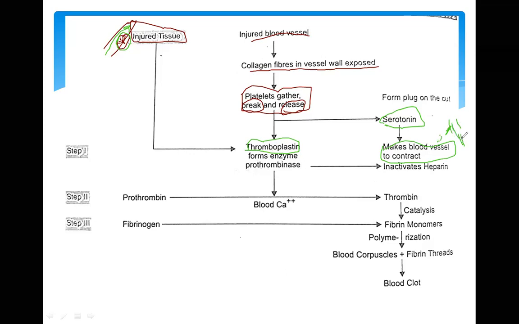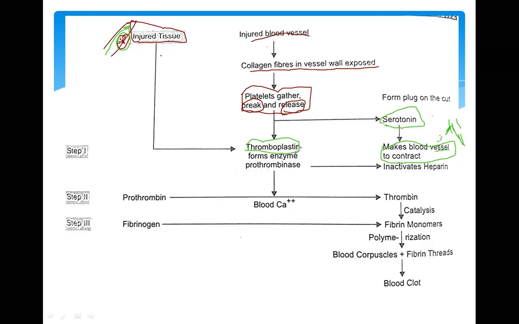If we reduce its diameter, then automatically the blood flow will decrease and gradually stop. So it is given here that serotonin makes the blood vessel contract. Because it is contracting the blood vessel, this process is known as vasoconstriction.